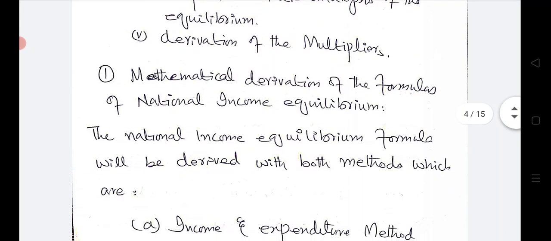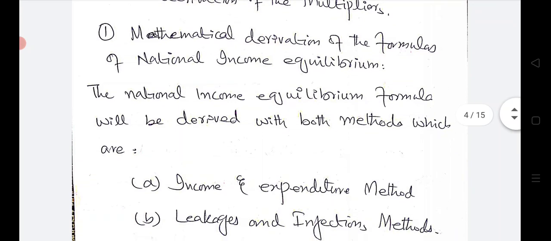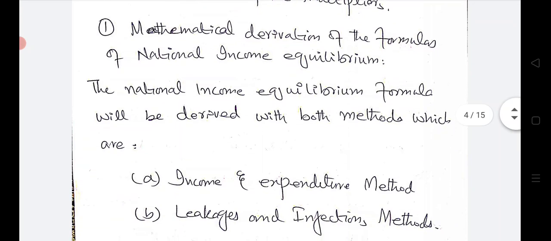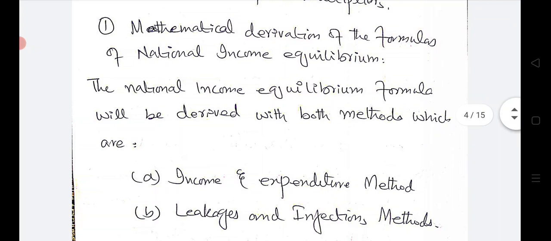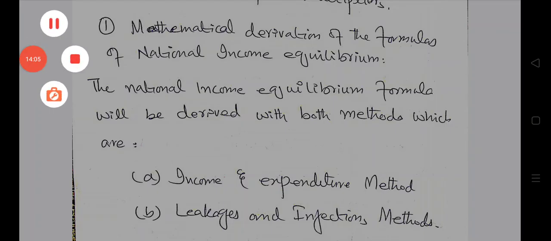We will derive a multiplier in the last step for consumption, for investment, for government expenditure, and for taxes with both approaches, right? Number 1, now we are coming towards the mathematical derivation of the formulas of national income equilibrium. We will derive the formulas for national income equilibrium through both methods.